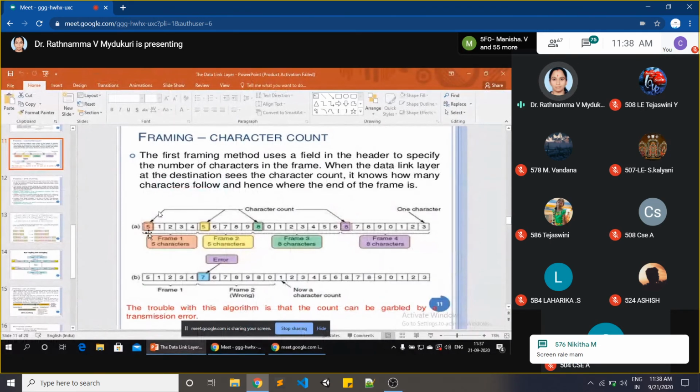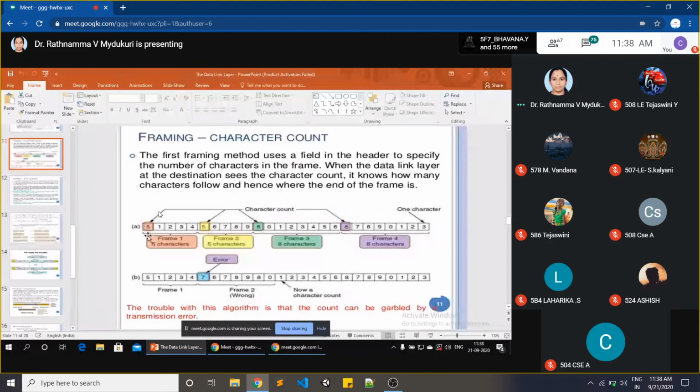This is actually indicating for 5. What is the meaning of this? This is called as character count. Means this is the starting of a frame, including this bit. Totally the characters are here 5. 1, 2, 3, 4, 5. This is our first frame with 5 characters. This is called as character count.